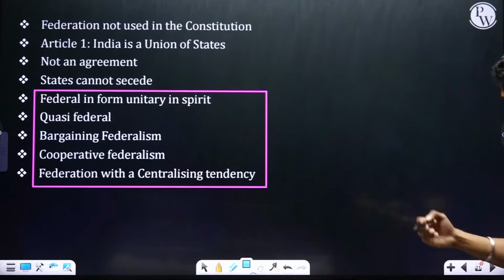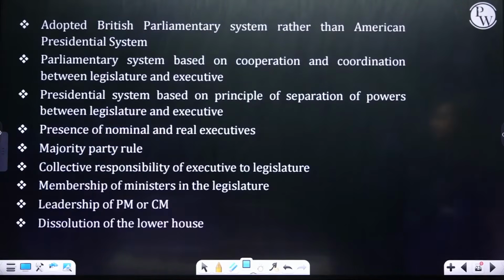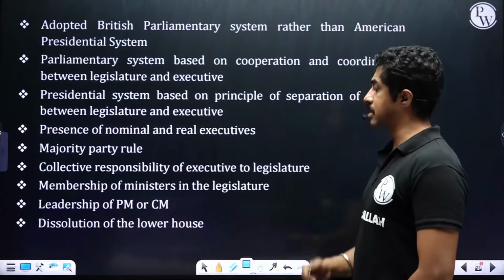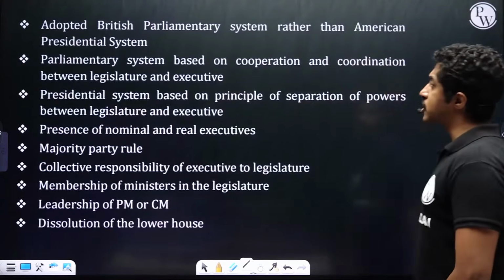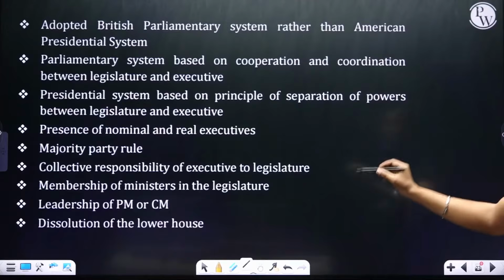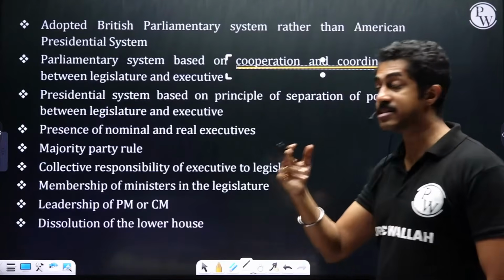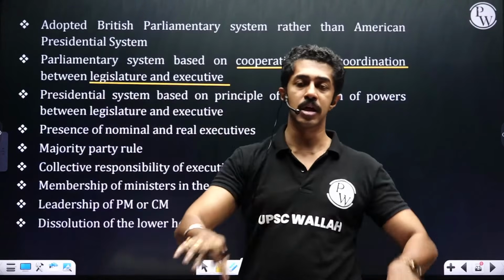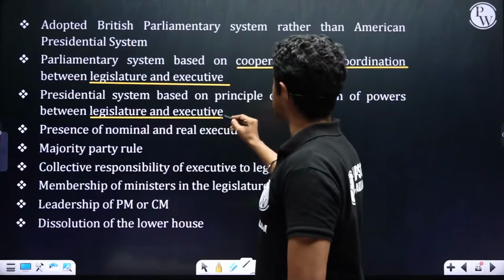Clear, people? Taking it further forward, parliamentary form of government. We have adopted the British parliamentary form of government. Let us see that. We adopted the British parliamentary system rather than the American presidential system. Parliamentary system is based on cooperation and coordination between what? Legislature and executive. What about the presidential system in USA? Complete separation of powers between legislature and executive.